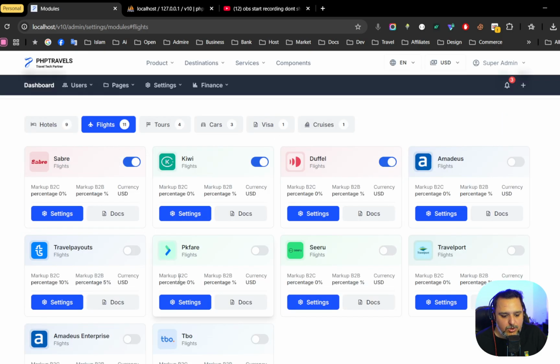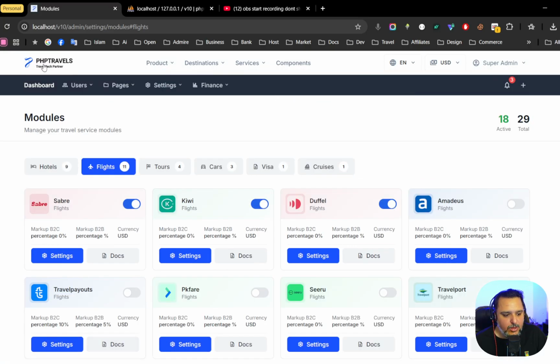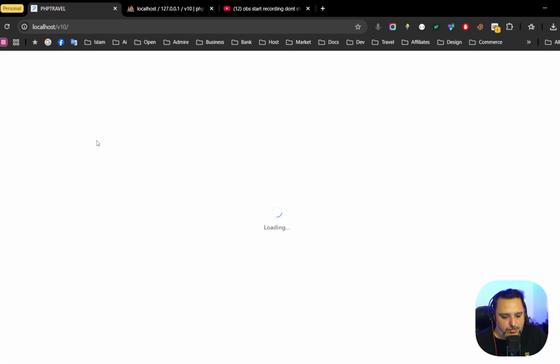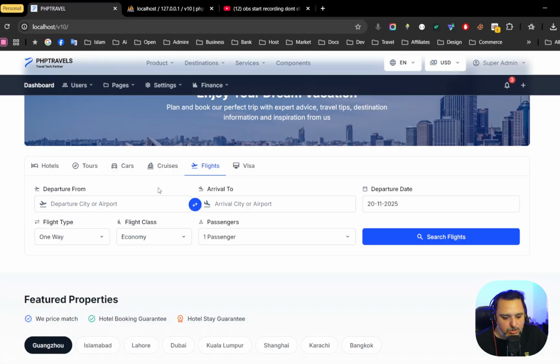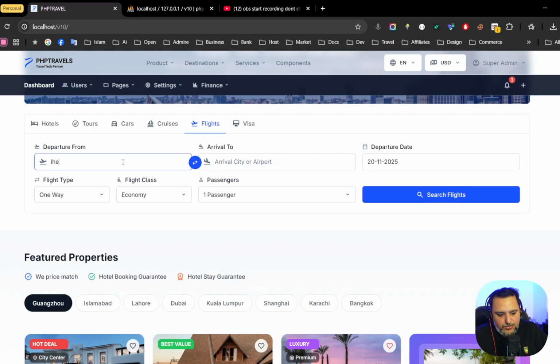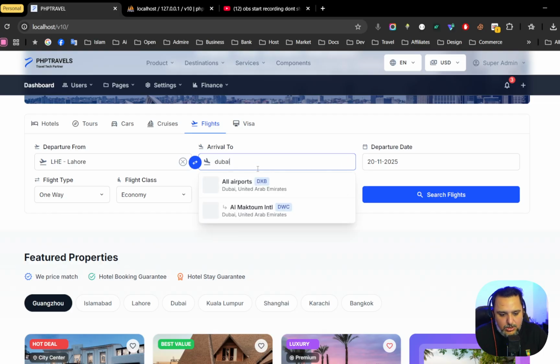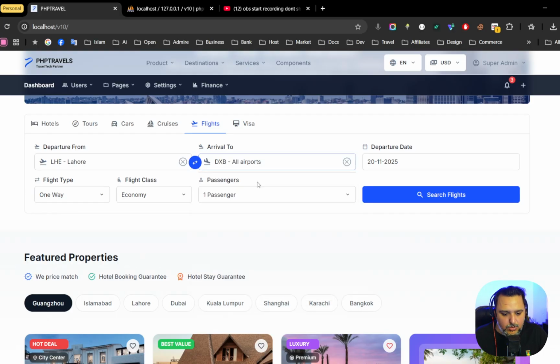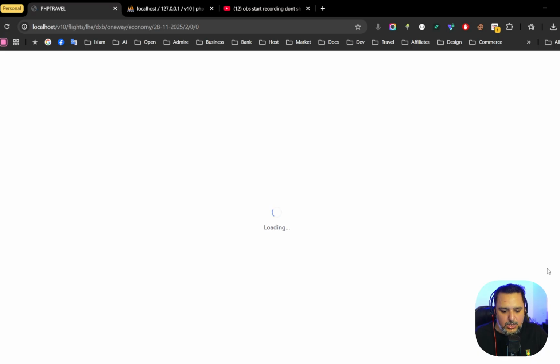So we have 3 modules enabled. Let me just make the search because the search is almost done. So I'm searching from Lahore, LHE. We can even type by name or by code, whatever you think is good. So Dubai, date, and I'm going to use one way, economy class, 1 passenger, and search.